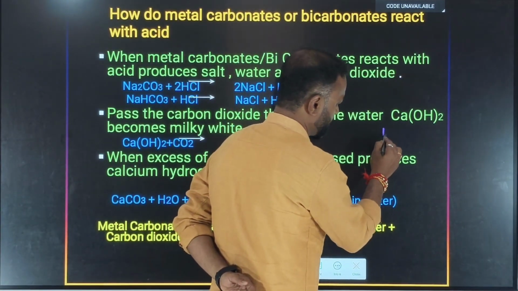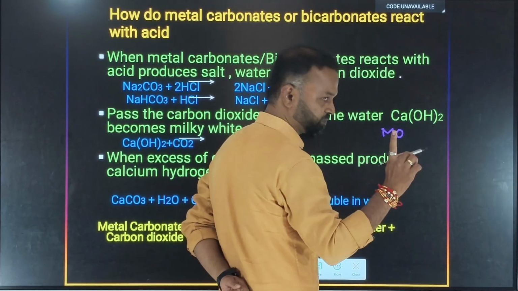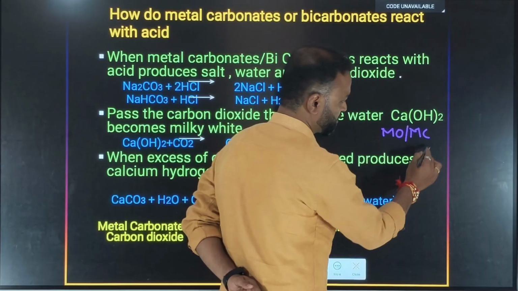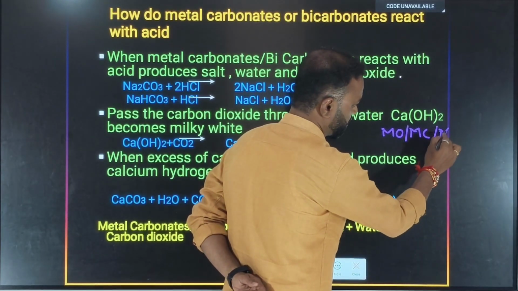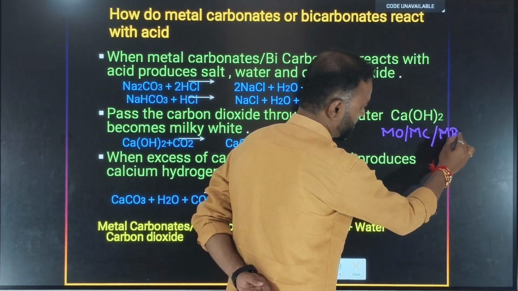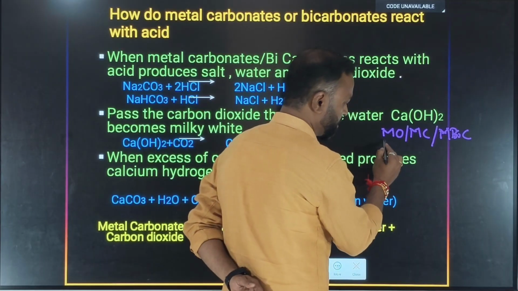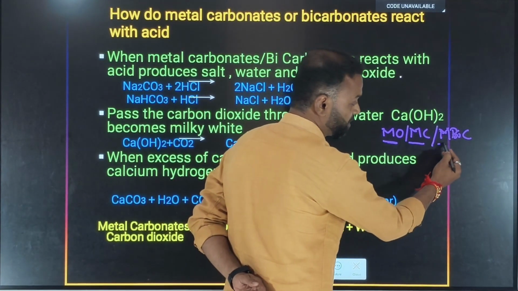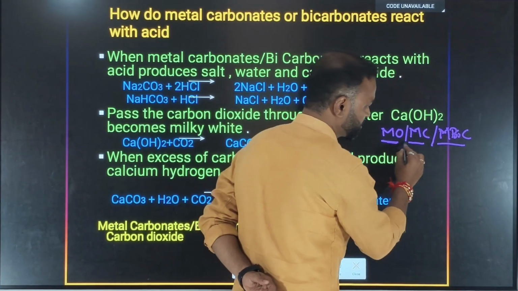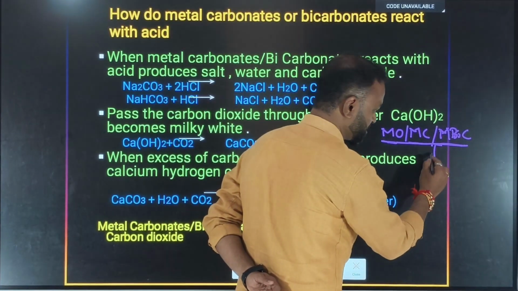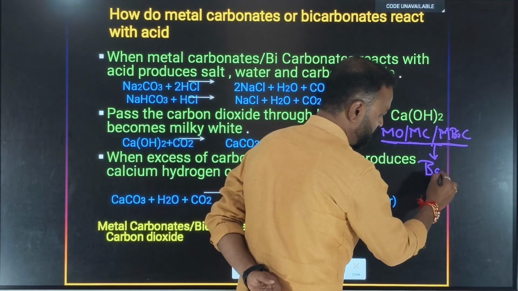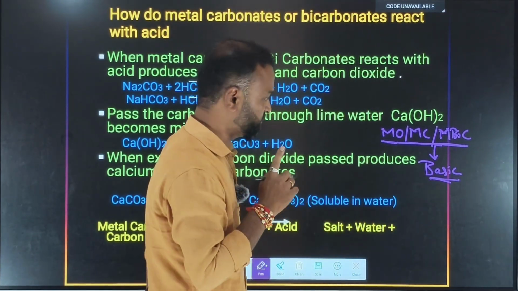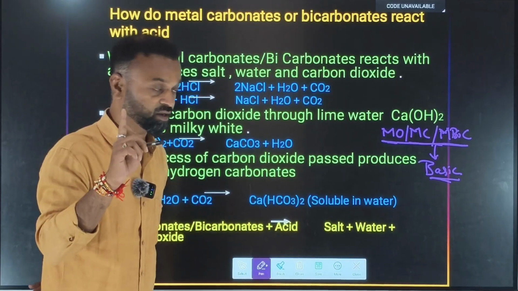Remember metallic oxides, metal carbonates and metal bicarbonates. Metallic oxides, metal carbonates, metal bicarbonates, all these three chemical substances are basic in nature. Take the screenshot if you want. They are basic in nature.